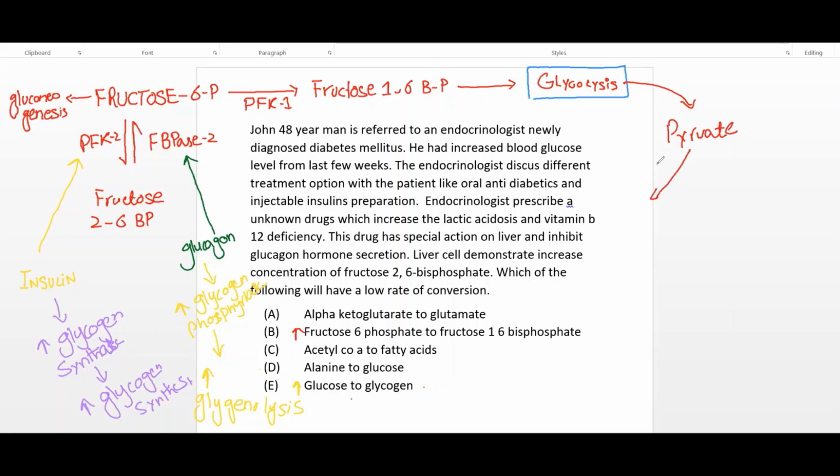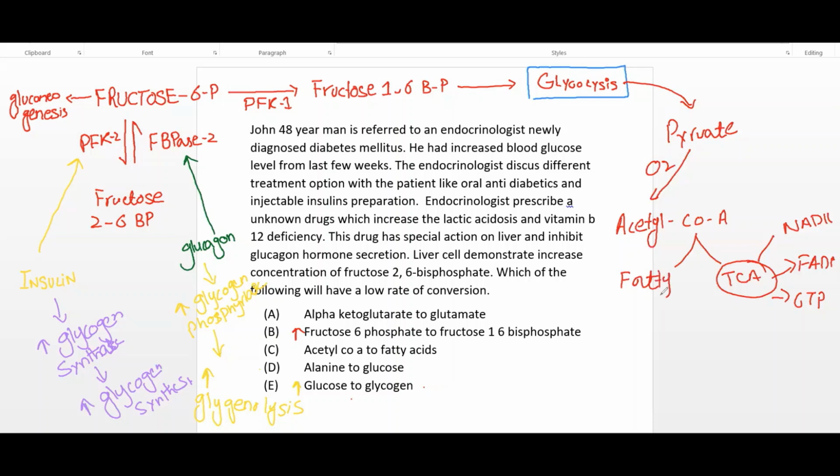If oxygen is available, it converts to acetyl-CoA, and this acetyl-CoA may go to the TCA cycle where NADH, FADH and GTP are produced, while it may also go to fatty acid synthesis. So insulin also increases acetyl-CoA to fatty acid conversion.